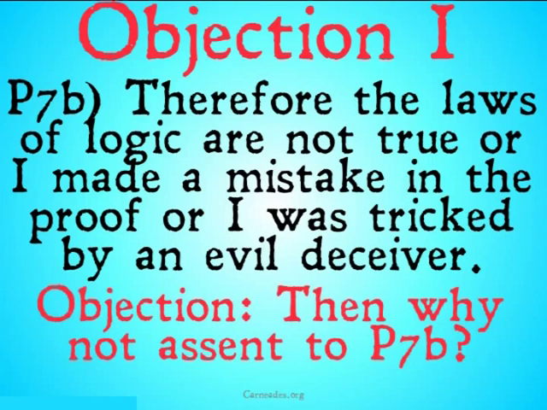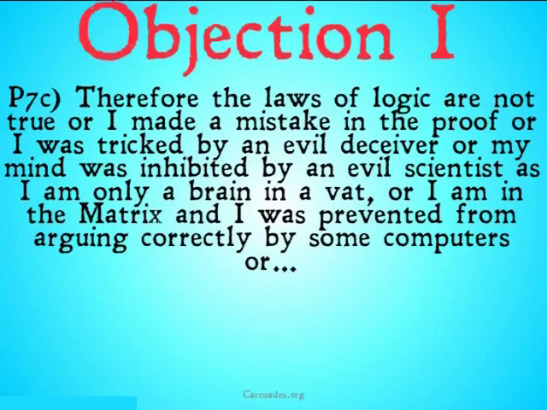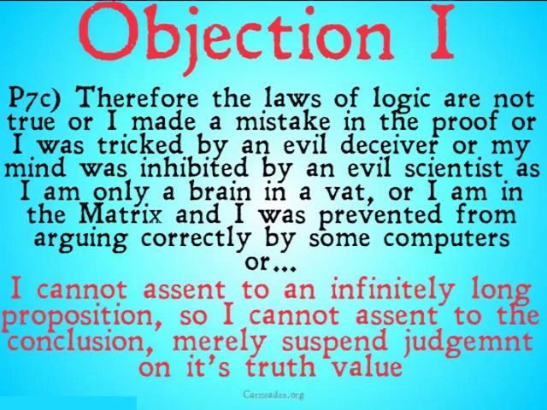The objection would be then, well, why not assent to P7b? Well, because we can have a long chain of or this, or that, and so on and so forth. Laws of logic are not true, or I made a mistake in my proof, or I was tricked by an evil deceiver, or my mind was inhabited by an evil scientist, as I'm only a brain in a vat, or I'm in the Matrix, or I was prevented from arguing correctly by some computers, or this, or that, or the other thing. The point is, I can't assent to an infinitely long proposition, so I can't assent to the conclusion. I can merely suspend judgment on its truth value. Because I can't assent to it, the only logical thing to do is to suspend judgment on it.